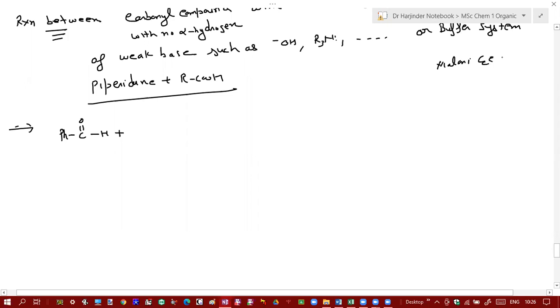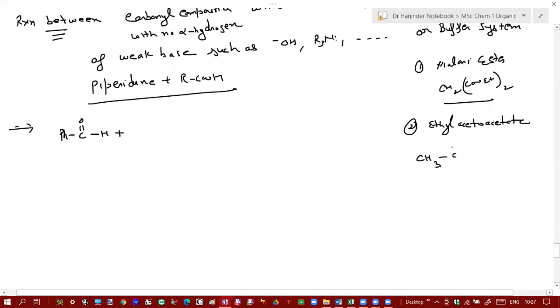Sir, CH2 with two COOC2H5 groups attached, that is CH2 CO C2H5. Tell me another example. Ethyl acetoacetate, yes. So what is ethyl acetoacetate? Its structure is CH2 with C double bond O CH3 on one side and C double bond O ethyl group on the other.